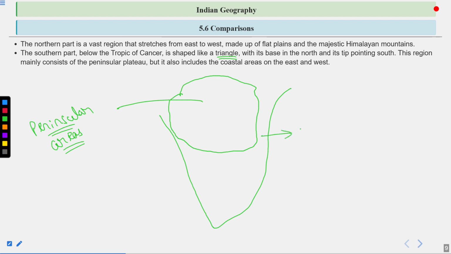But these areas that you are seeing, this is the eastern coastal plain, and this area is the western coastal plains.